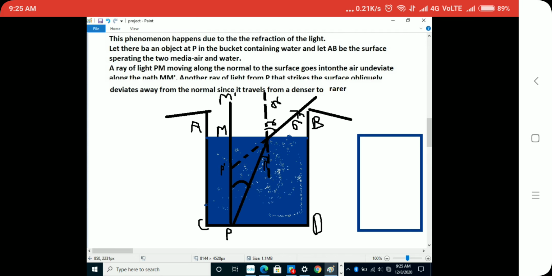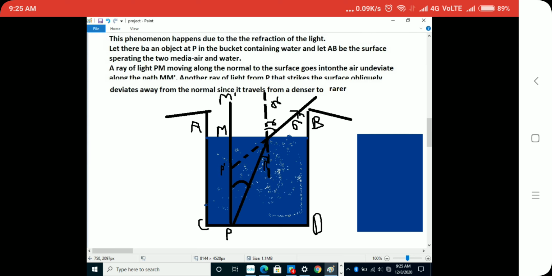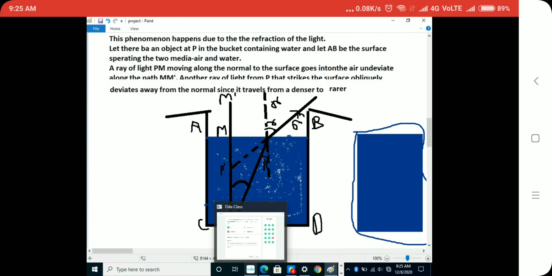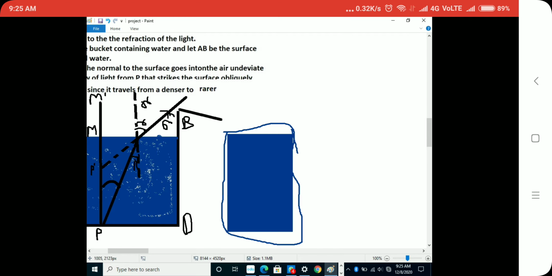Now suppose this is the water present inside this container. To help you see the container, let me switch like here. It is a rough sketch, so don't mind it.